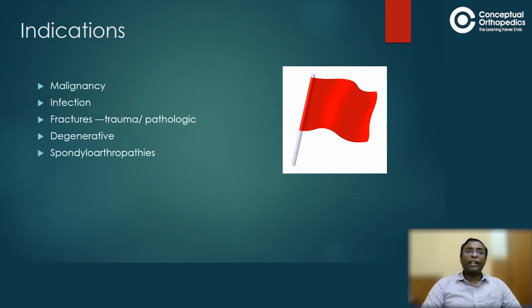For degenerative conditions, mainly to see the canal compromise, the only solution is MRI. And the gold standard radiologic investigation in spondyloarthropathies is MRI. CT scan and X-ray have a disadvantage because bone marrow edema is picked up earliest in the MRI.